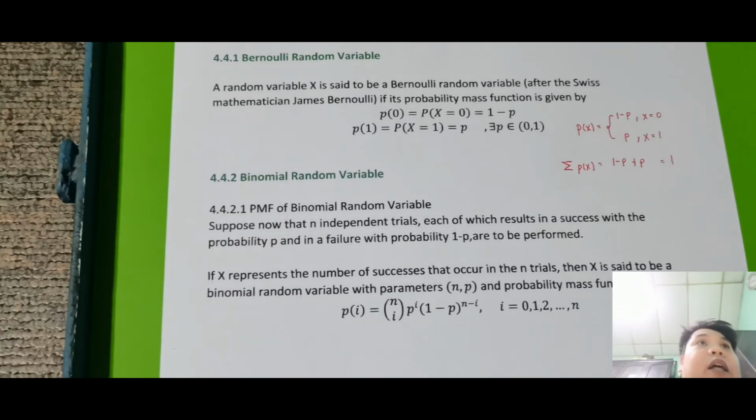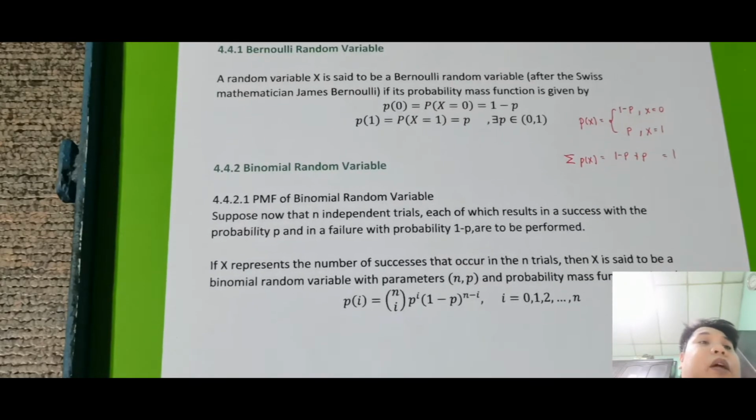So kagaya nga na sinasabi ko, example is pag nag-toss ka ng coin 10 times, so ang probability, kunyari ang pass mo or yung success mo is yung mag-head, ang fail mo is yung tail. So kaya sa 10 trials, consider ko siya as binomial random variable. Okay?